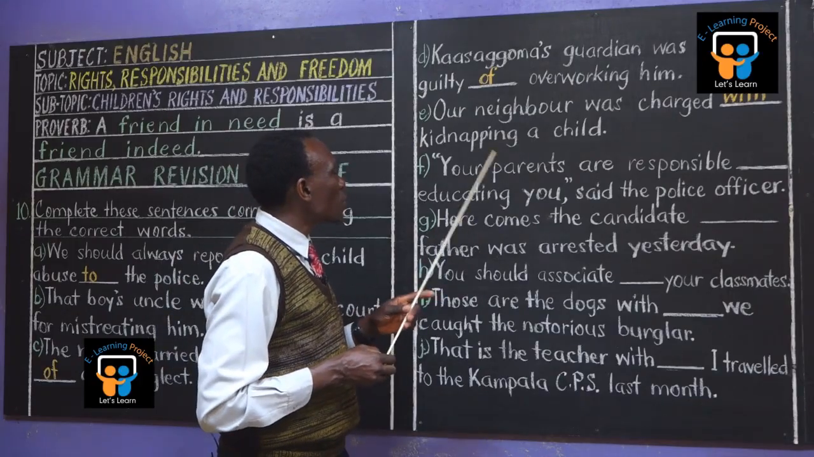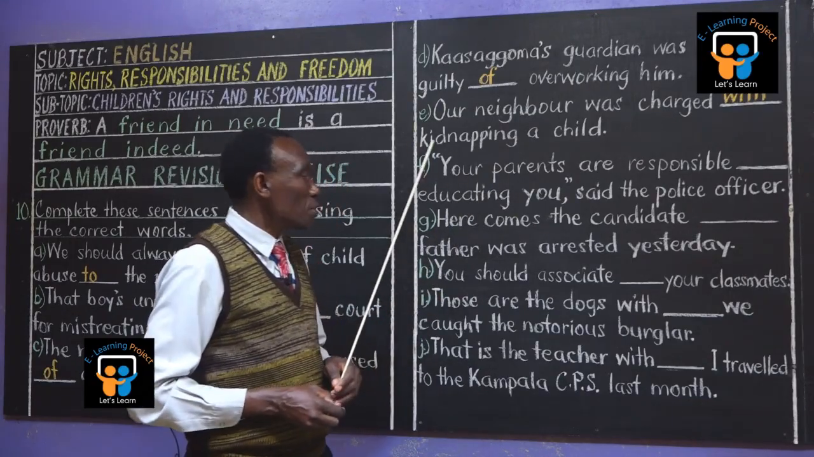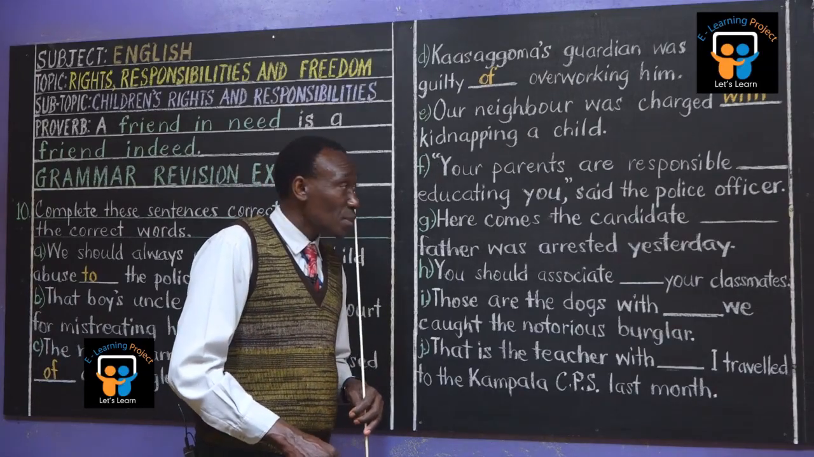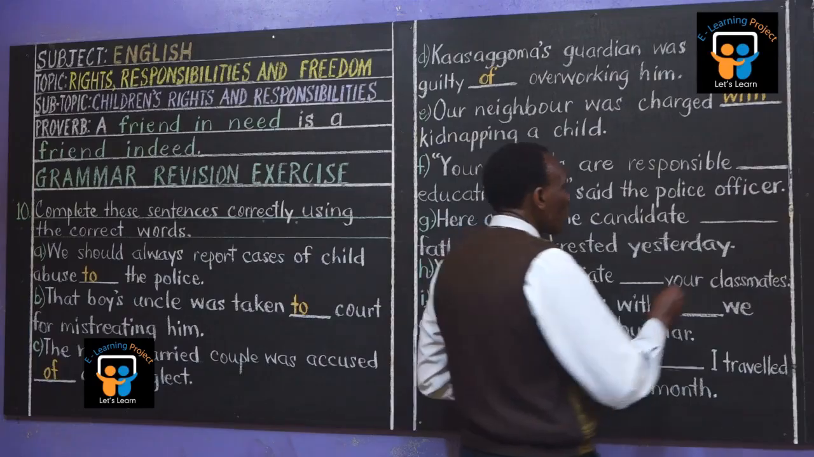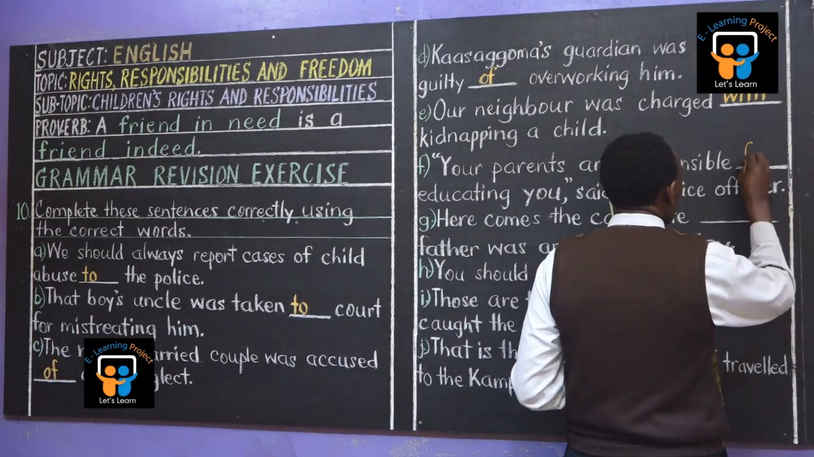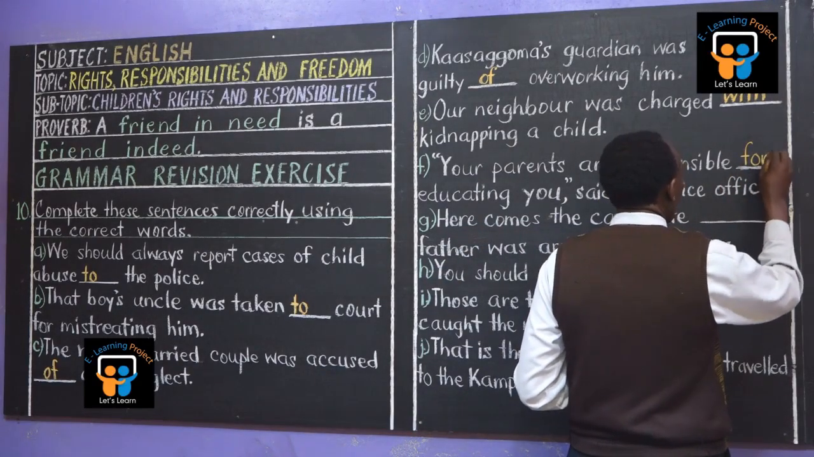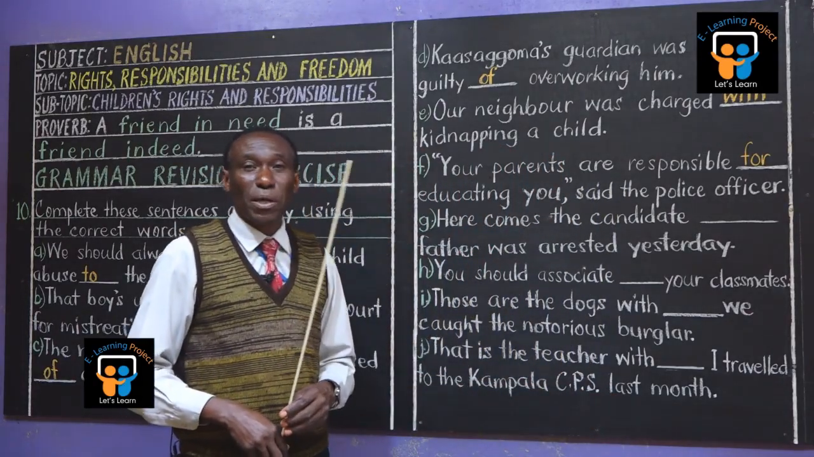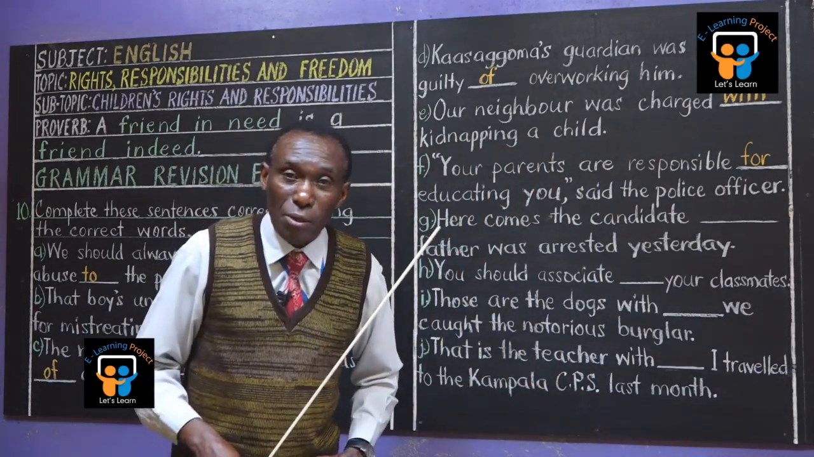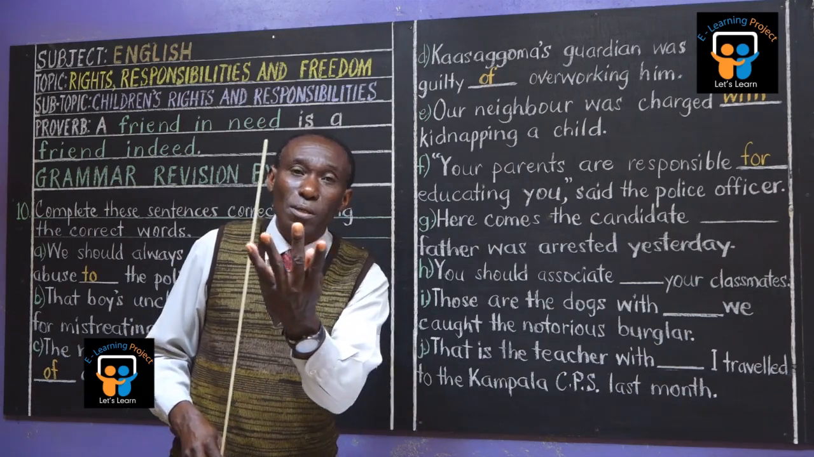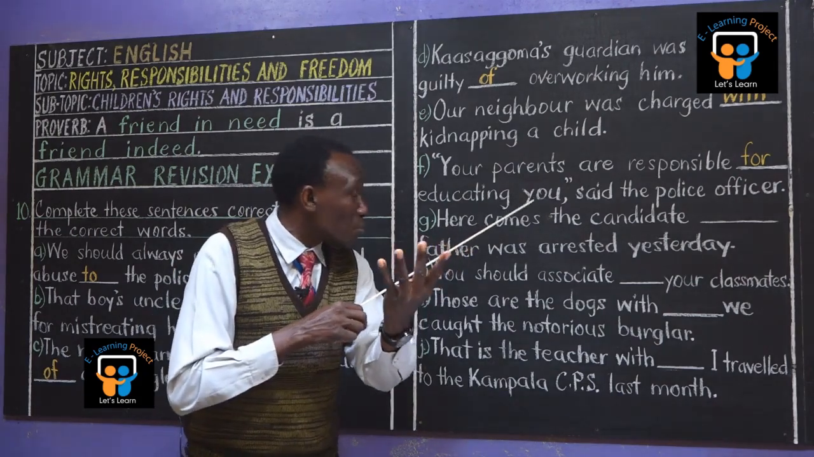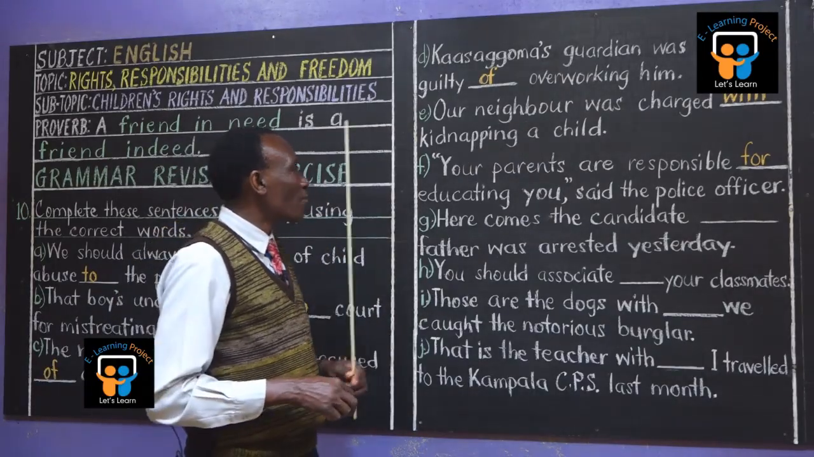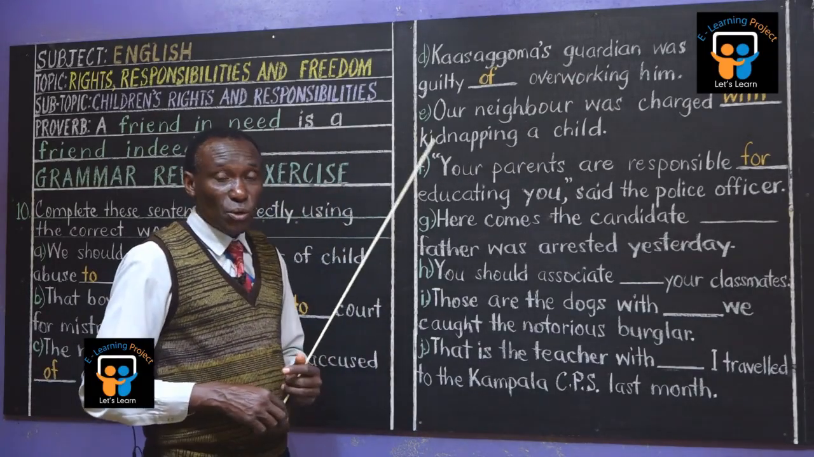Your parents are responsible dash educating you, said the police officer. Yes, Daniela? Responsible for. Spell for. F-O-R. Yes, I've decided that I make you spell it because someone could spell F-O-U-R, which is 1, 2, 3, 4. And you can't say he was responsible for 1, 2, 3, 4. No, it is responsible for. F-O-R. These are prepositional forms.